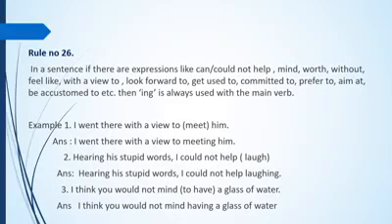Rule number 26. In a sentence, if there are expressions like can or could not help, mind, would, without, feel like, with a view to, look forward to, get used to, committed to, prefer to, aim at, be accustomed to, etc., then ing is always used with the main verb. Example, I went there with a view to meet him. The answer is I went there with a view to meeting him. Notice there is the phrase with a view to, so I have used ing with the main verb meet.